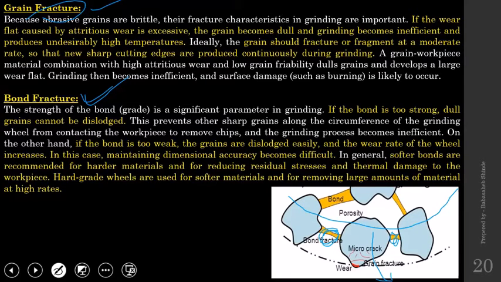And after that, the whole grain has to come out of the grinding wheel, exposing the abrasives that are inside the bonding material, and that is possible with bond fracture. Any doubt till this point? Any query? Let me know.